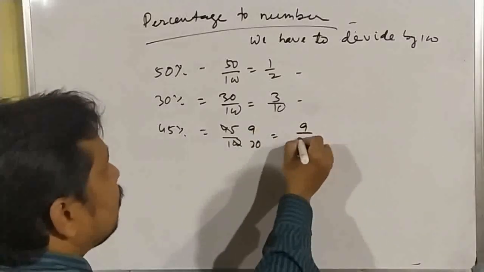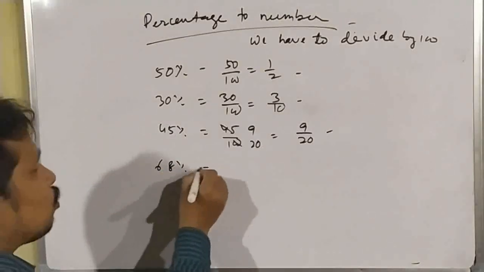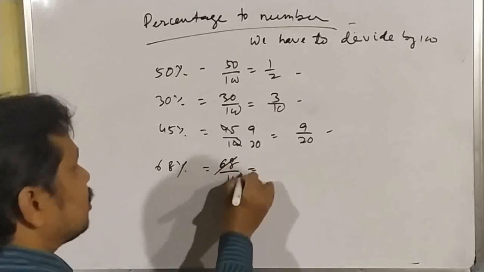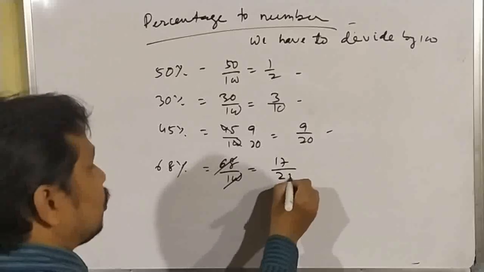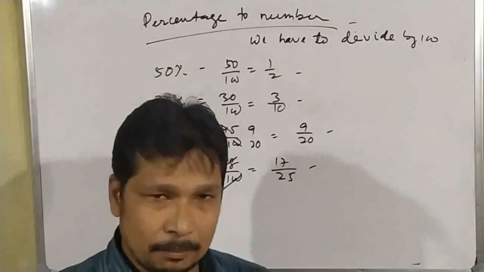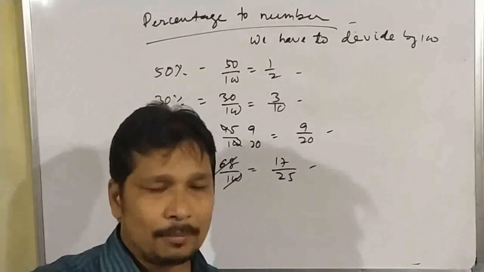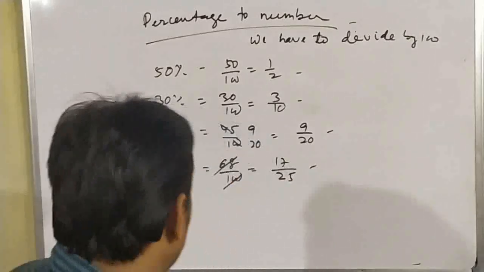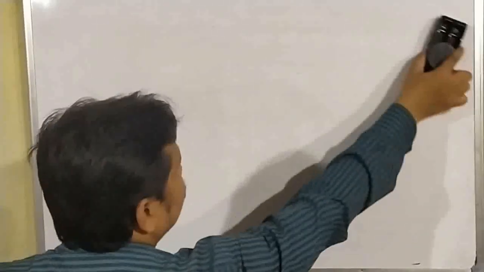The result is 9 by 20. 68% means what? 68 by 100, which is equal to, you can cancel by 4. 4 17s are 68, and here 25. Okay, in simple way we can convert the percentage into any numbers, and already we have learned how to convert a number to percentage. Okay, so now we will do some small type of questions.